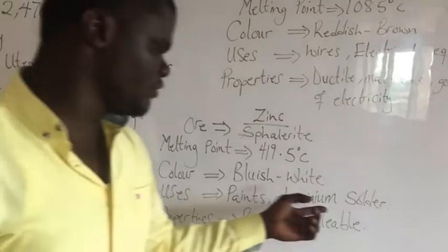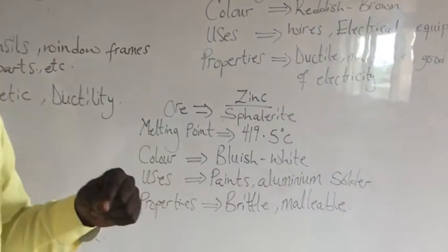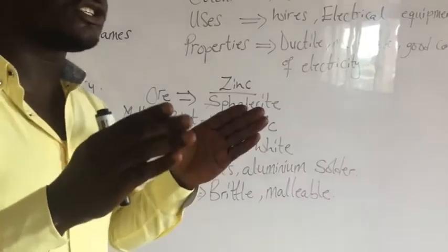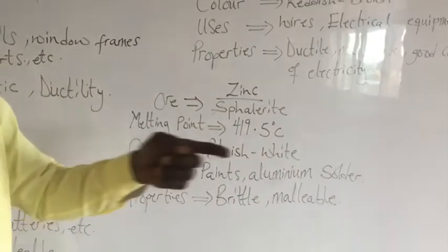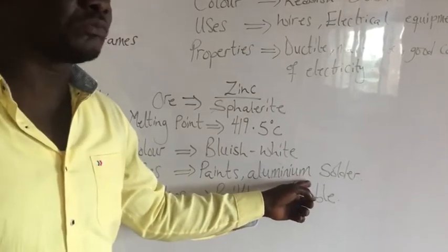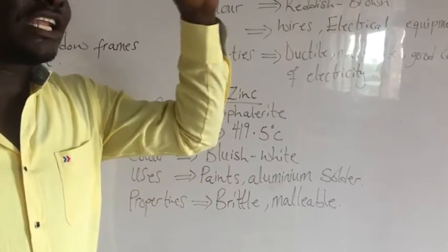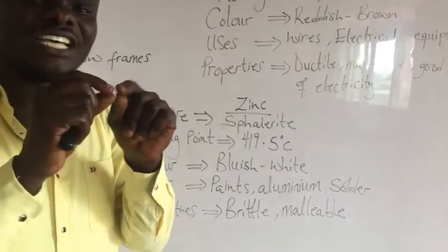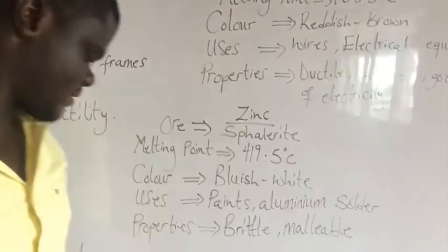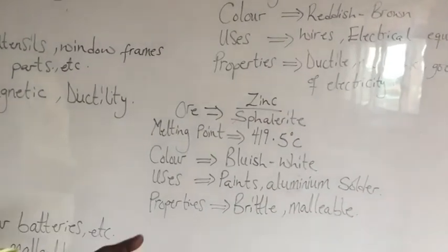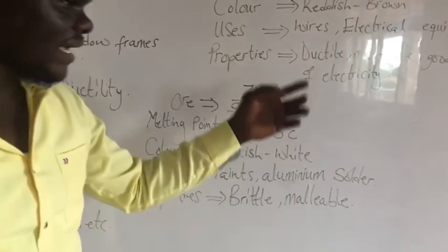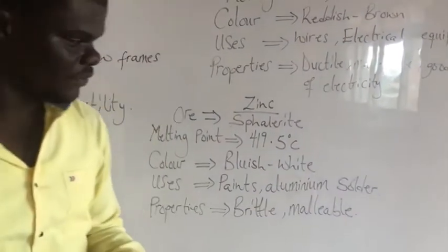Now, when we talk about aluminium solder, we are talking about a material that is used to join metals. Materials that are used for joining metals. Most often, the electrical repairers use it more. They use them in joining electrical wires. Then we also have properties of zinc. It is brittle and it's also malleable.